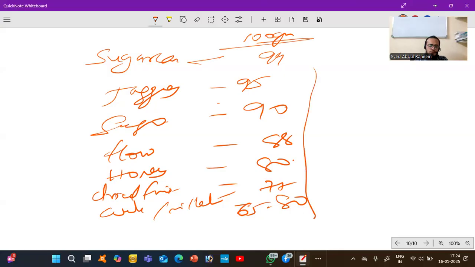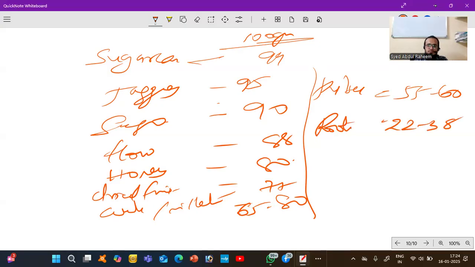And what other foods do we take? Pulses, 55 to 60 grams in 100 grams. Roots, whatever roots we take, 22 to 38 grams, a lesser amount. Nuts, 10 to 25 grams. So these are the normal foods we take.